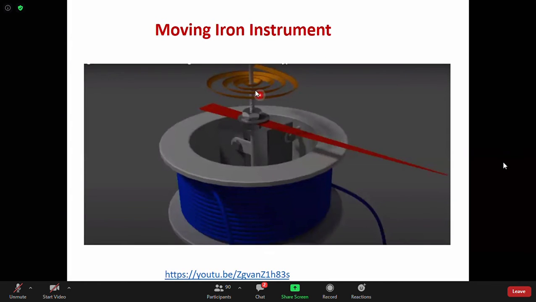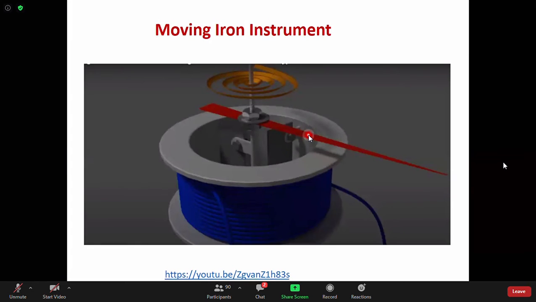I have just shown you that moving iron instruments can be classified into two categories. One is called the attraction type, the other is called the repulsion type. The earlier one is the attraction type, and this one is the repulsion type. In the repulsion type, there are two vanes, and one repels the other.